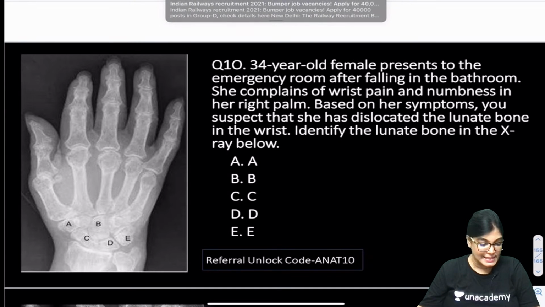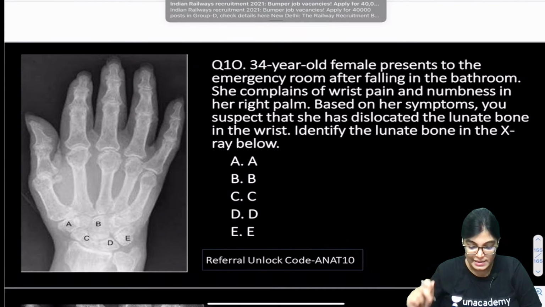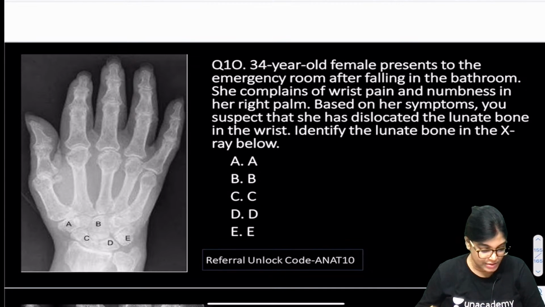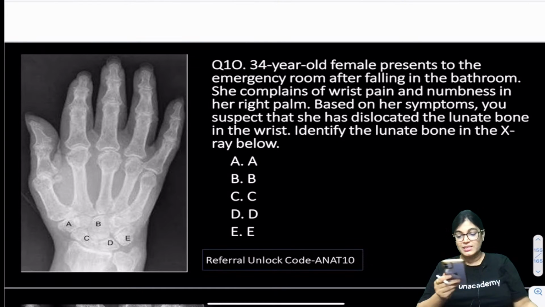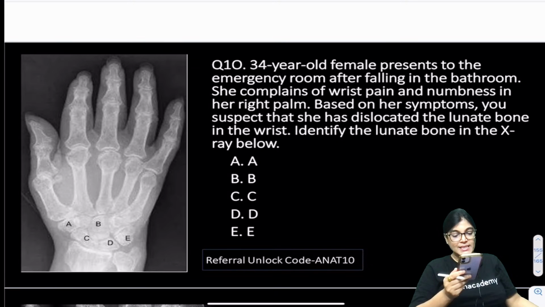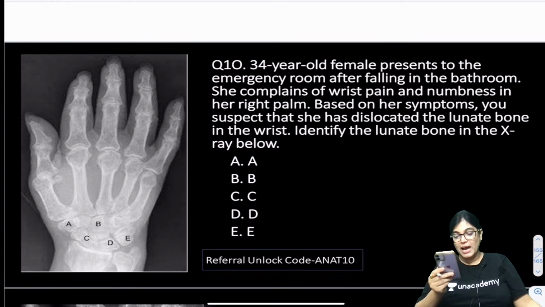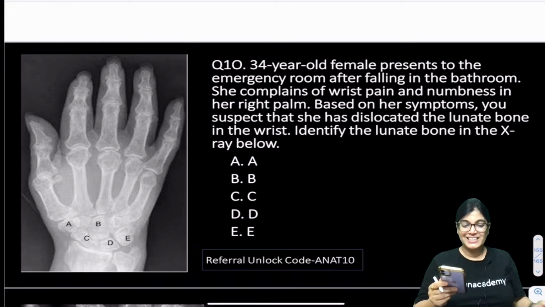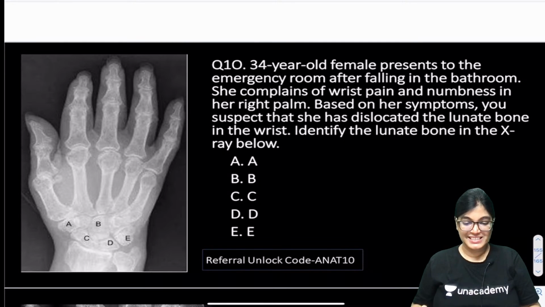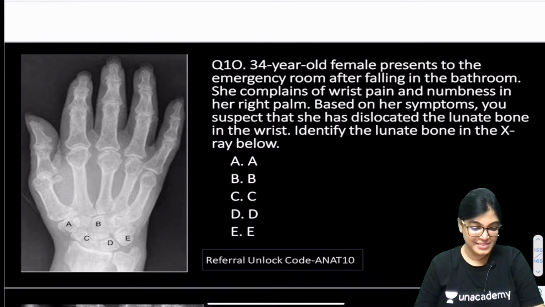Akshit Bhatt is telling C. Harini is telling C. Okay. Satyajit has arrived, and Satyajit is telling D. Sam is telling D. Anyone else who wants to answer?